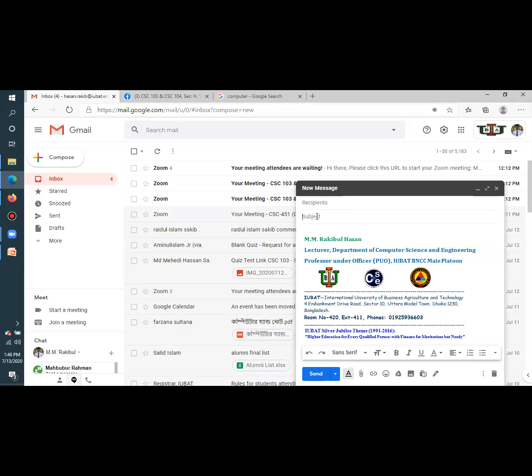If you want to send an email to a specific person, you have to write down your email subject. That means about which topic or situation you are going to send the email. Suppose I want to send an email about your final examination, then I have to type here: final examination instruction for summer 2020, isn't it?